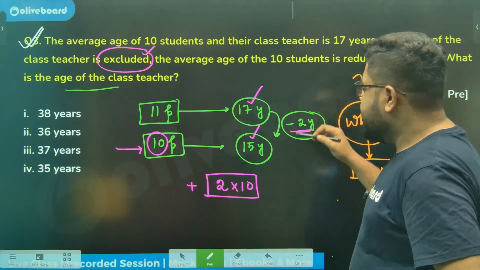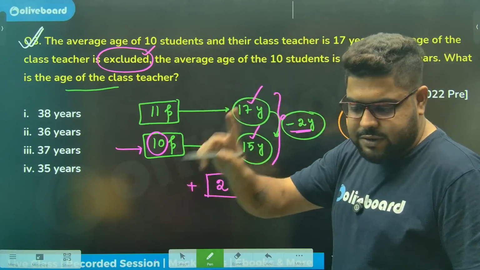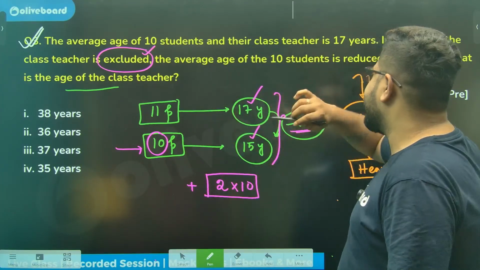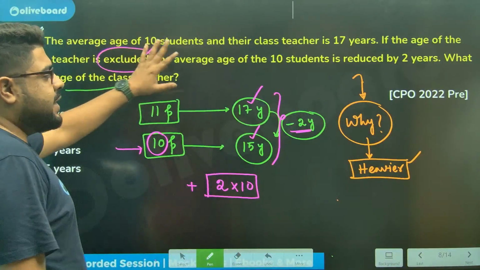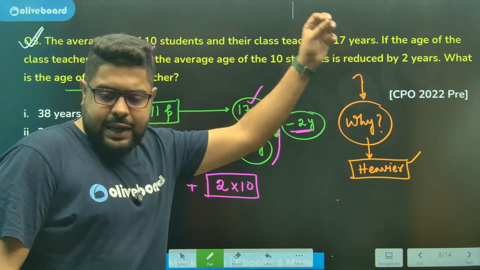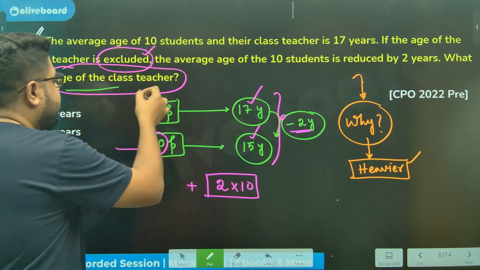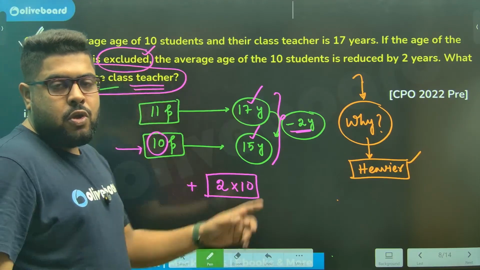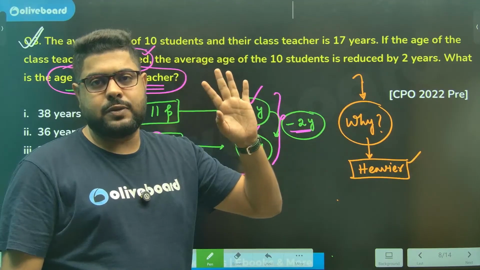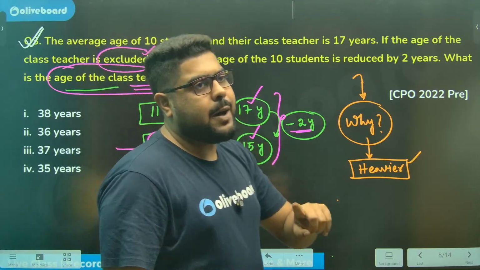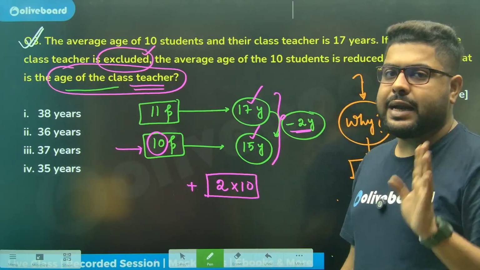So understand, in these situations, be it exclusion or inclusion, I'm giving you a trick to remember. It's not a formula or anything. Always remember, whosever data you want to find, in this case you need the age of the class teacher, always take that average when that person was included in the group. When that person was a part of the group, whatever the average was, take that average.